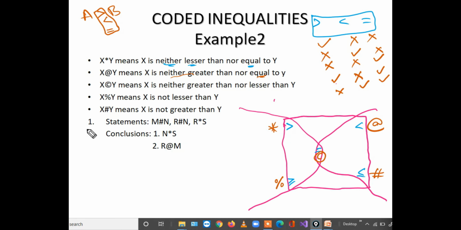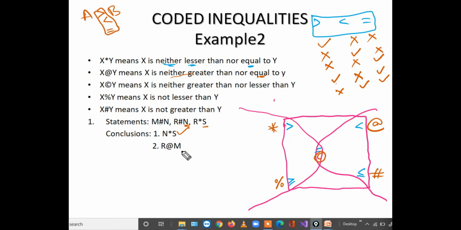Coming to the first question, first conclusion, n to s. So here is n, here is s. What is the common element? R is the common element. If you read them forward, read them as it is. If you read them reverse, mention that word reverse. Okay. N to R, then R to S. N to R is hash reverse, R to S is star. If we combine hash reverse, means percentage, with the star, result will be star only. Here given star only. So this is follows.